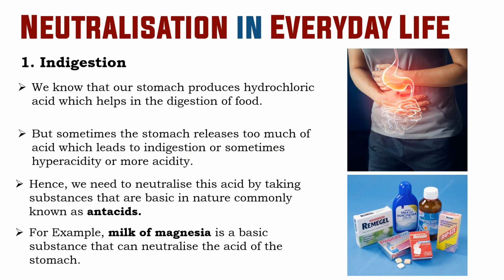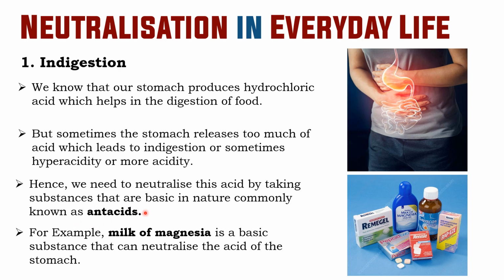In the picture also you can see that the acid is more, so at that time we feel irritation and stomach pain. Hence we need to neutralize this acid by taking substances that are basic in nature, commonly known as antacids. It is very important.